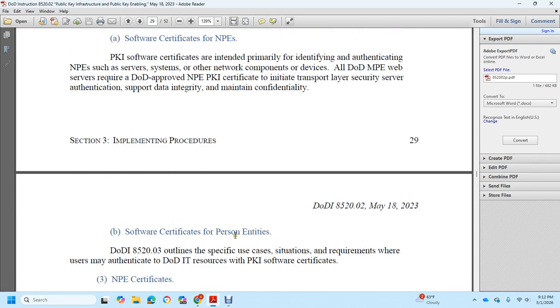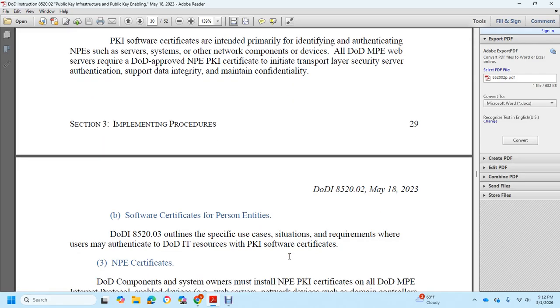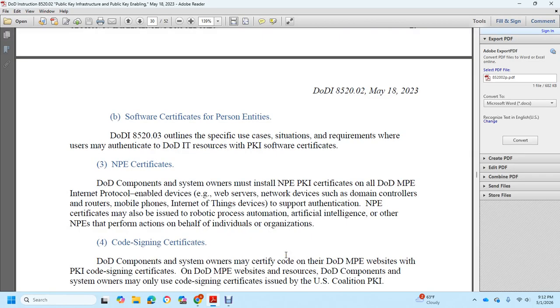Confidentiality. Software credential certificate personal ID with DoD Instruction 8520.03 outlines specific cases and situations where a user may authenticate with DoD information technology public key infrastructure software certificates. The MPE certificate: DoD component system owners must install the MPE public key infrastructure certificates on all of the DoD MPE internet protocol enabled devices, web servers, network devices, domain controllers, routers, mobile phones, and internet of things devices to support authentication.